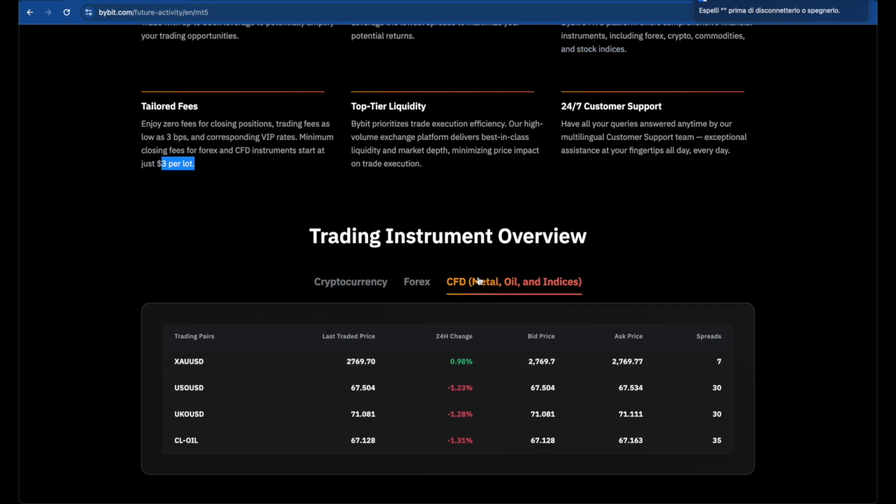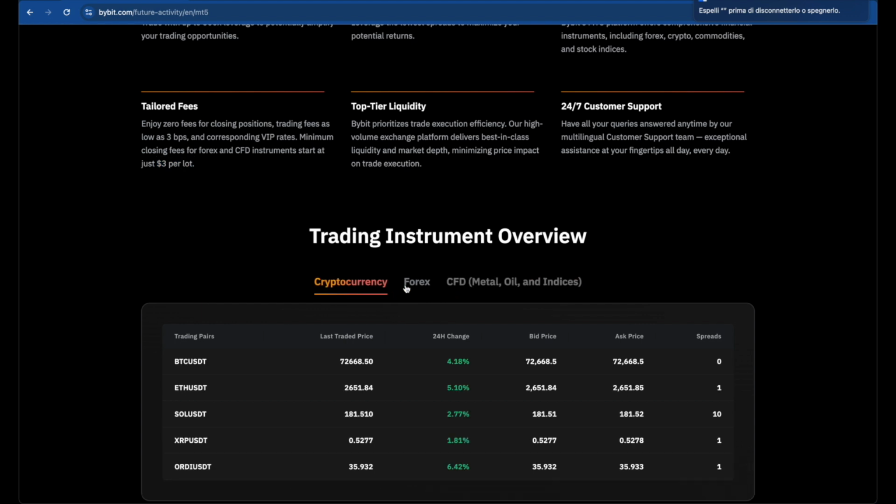For the CFD, metals and oil, we have a little bit of spread bigger than in the Forex market. We will also pay $3 per lot for commission in the CFD, or we will start to pay from that amount. So the minimum fee is $3 per lot.